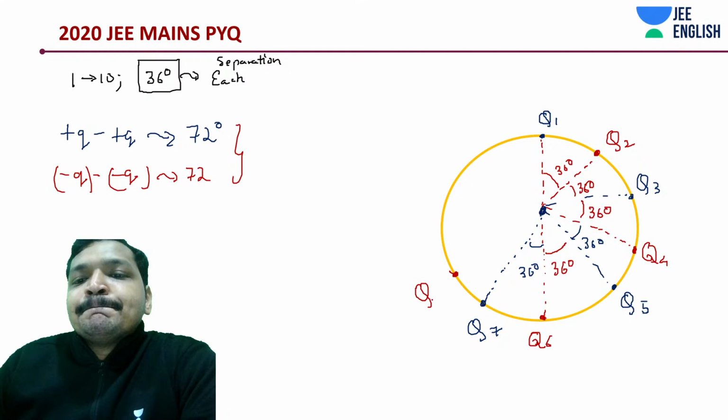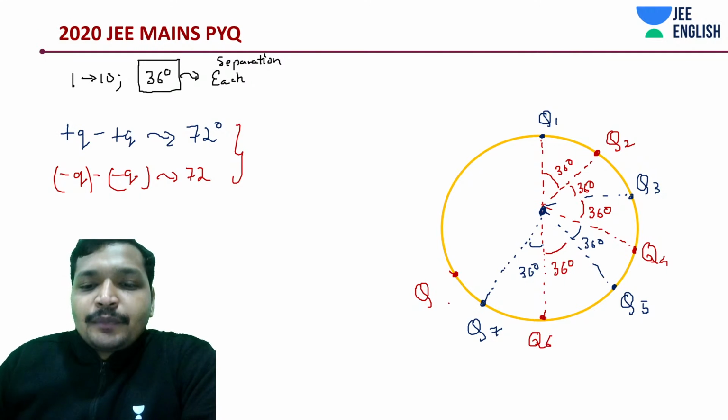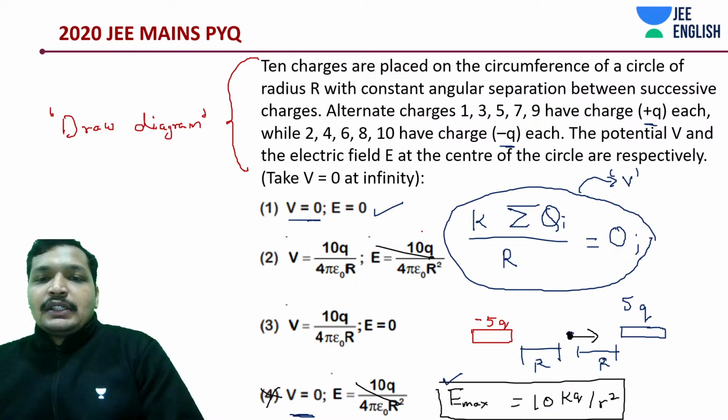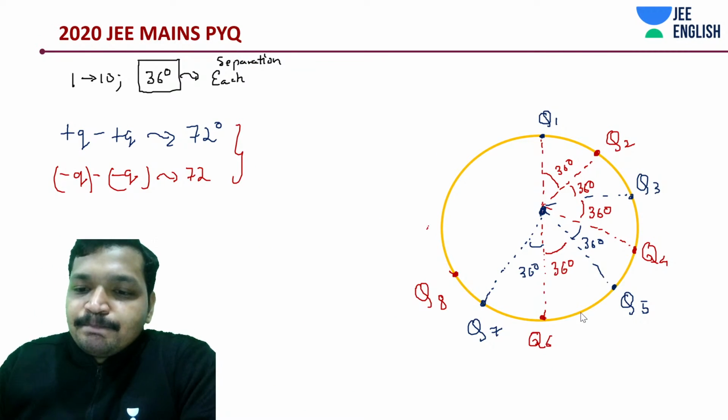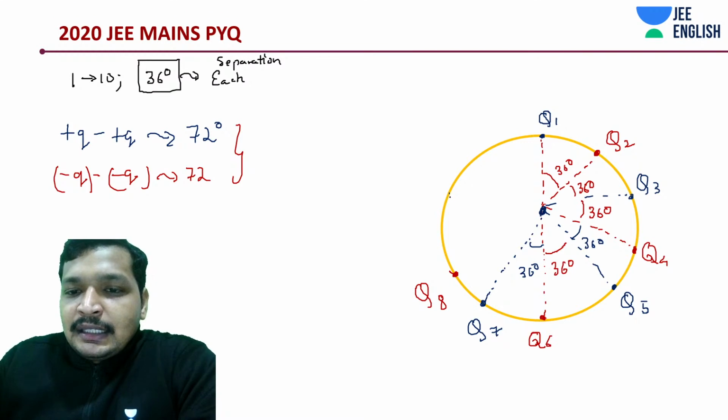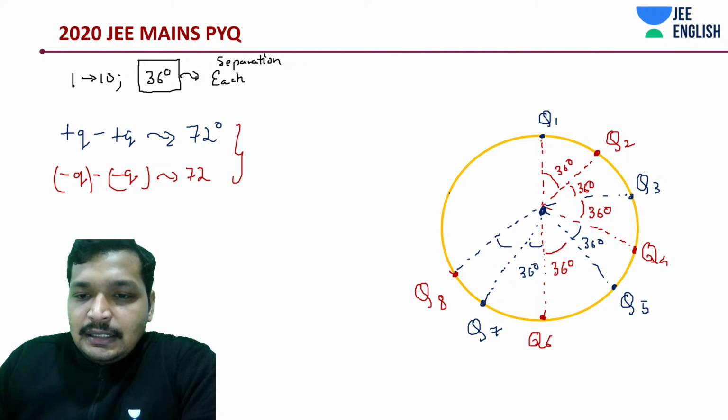Q. How much is this? This is going to be Q8, isn't it? Positive charges Q8, positive charges does not matter. Okay. I think something surprising is going to come up as we start completing it. And this is a 36 degree, like 72 degrees from here.